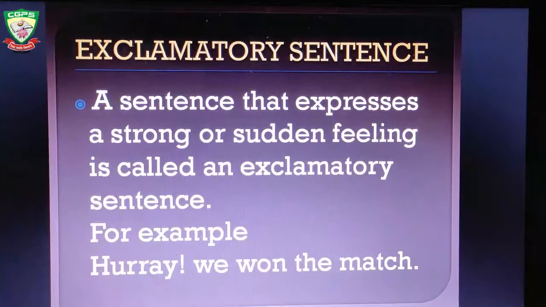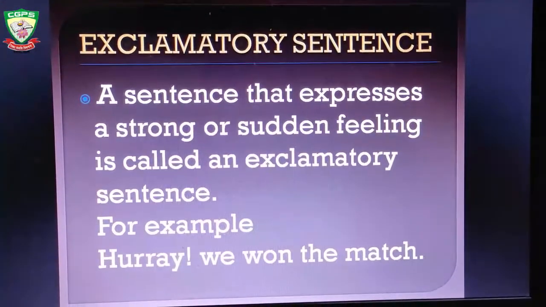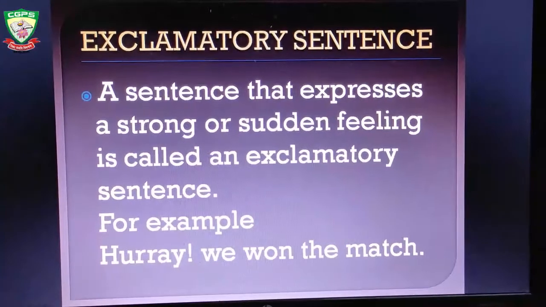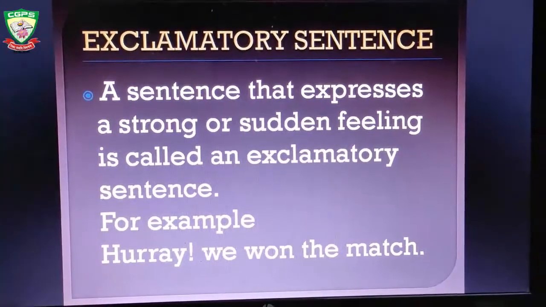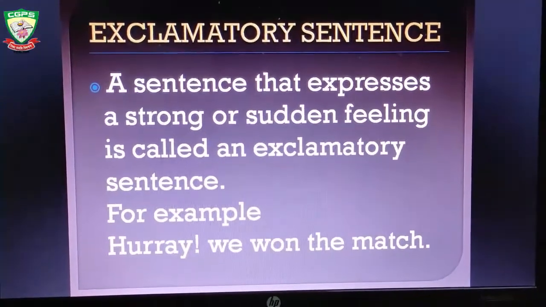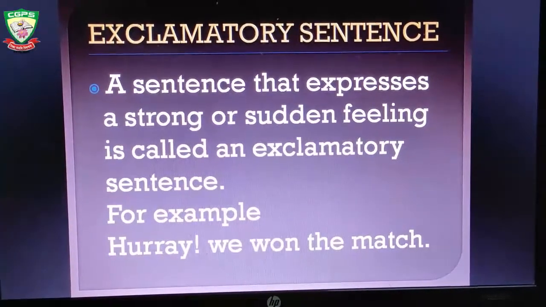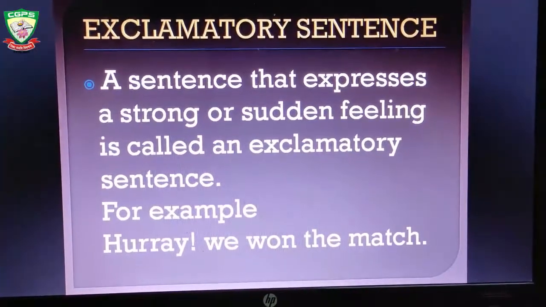The next type of sentence is the exclamatory sentence. A sentence that expresses a strong or sudden feeling is called an exclamatory sentence. For example, hooray, we won the match! An exclamatory sentence has an exclamation mark.